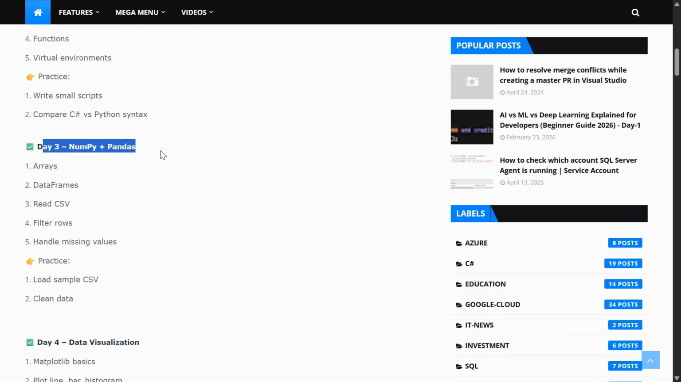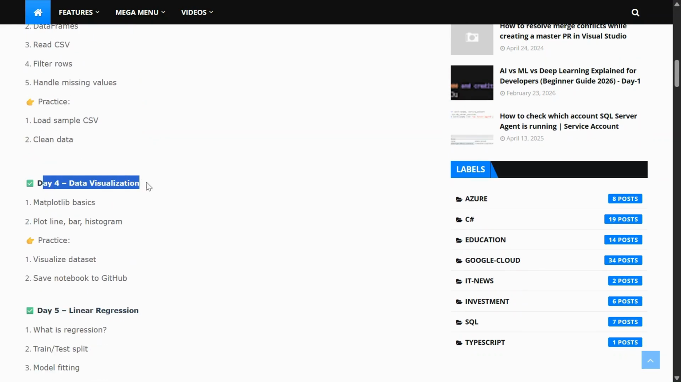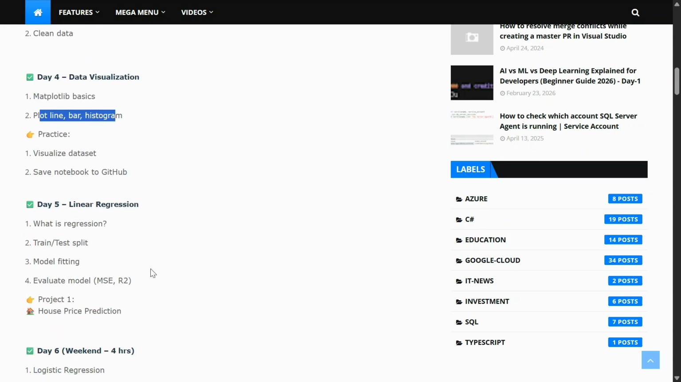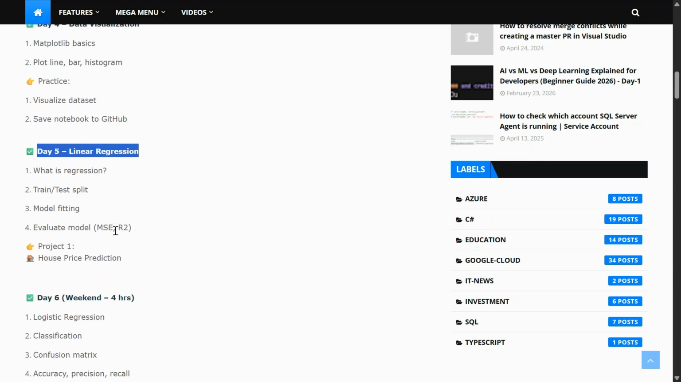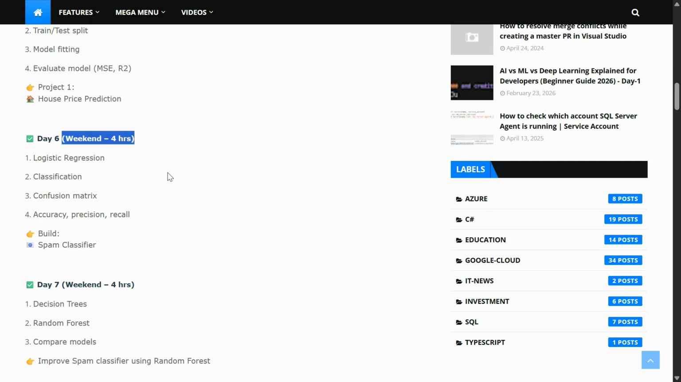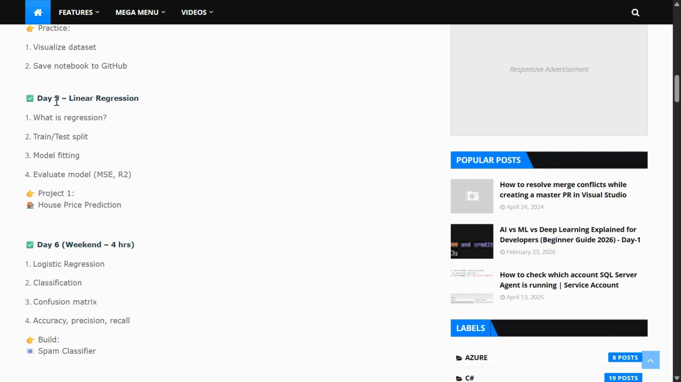Then day three is NumPy and Pandas. All these are the basic concepts we need to understand to learn to be an AI engineer. In day 4, we need to understand data visualization. In that, we have multiple concepts like plot line, bar, histogram. In day 5, linear regression. In that, what is a regression? Evaluate the model. Then day 6, and see, this is our whole one week journey.